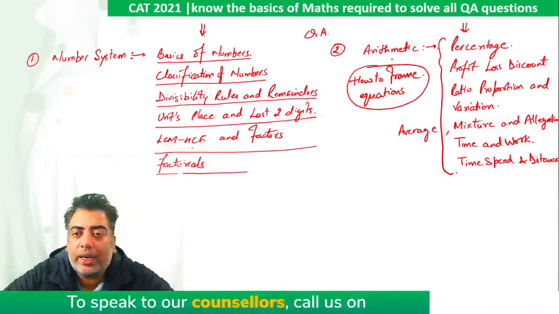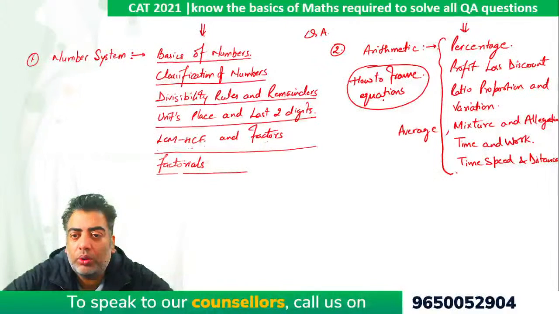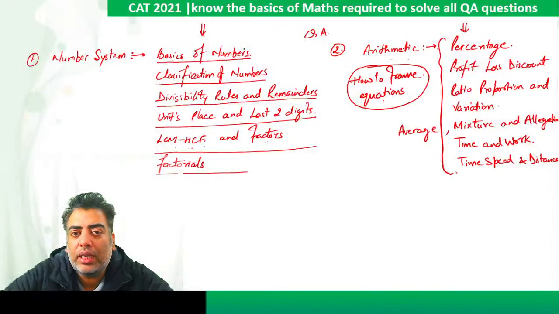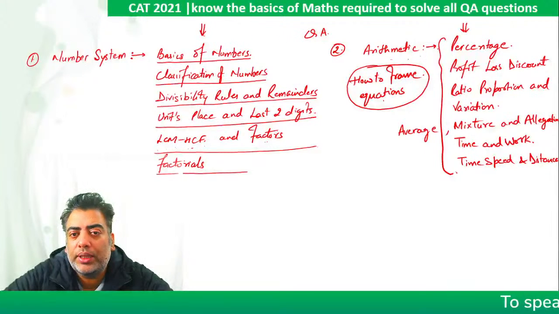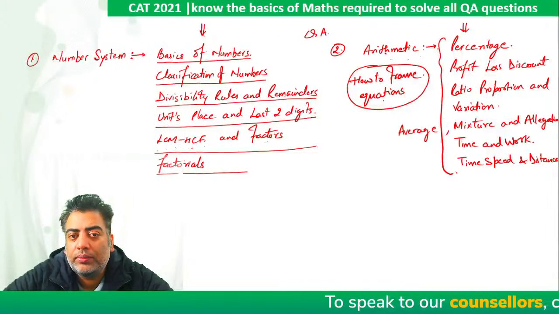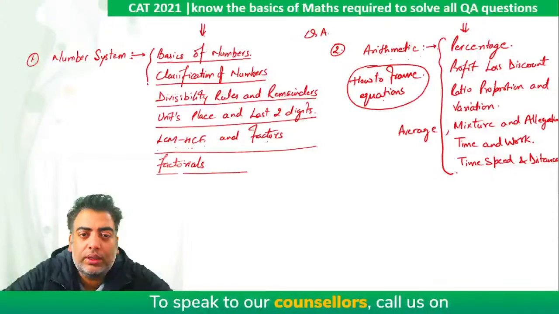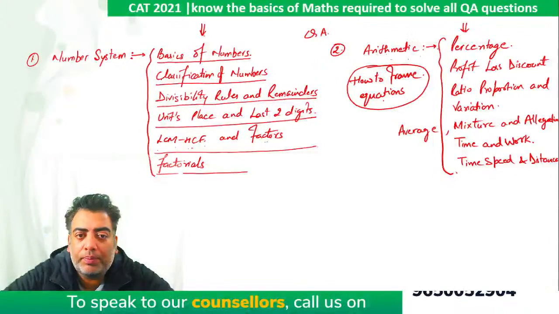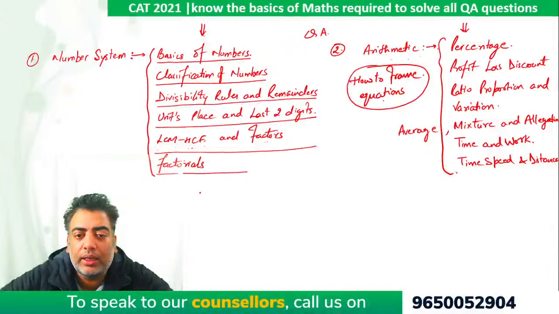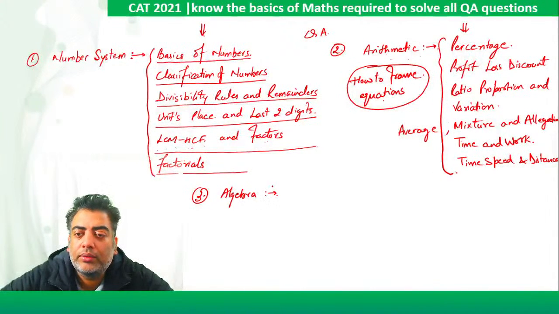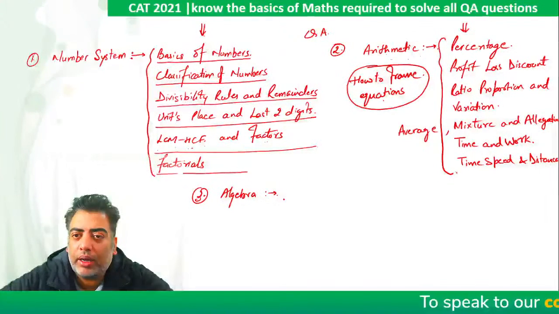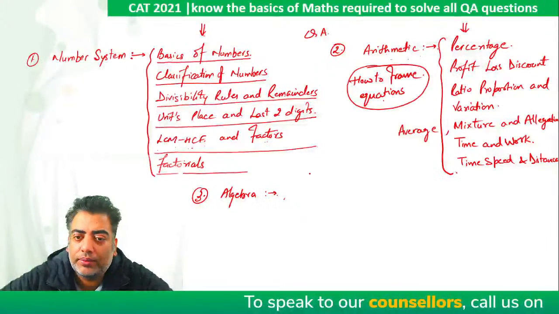So when it comes to arithmetic, we need to learn how to frame equations. The knowledge of numbers will not help you much in arithmetic. These two are totally two different subjects, right? When it comes to numbers, the knowledge of numbers will help me further in algebra, right? And the knowledge of algebra will help me further in arithmetic.